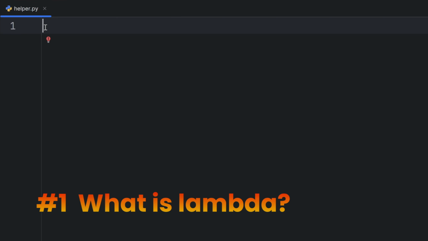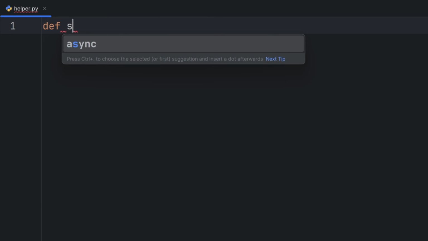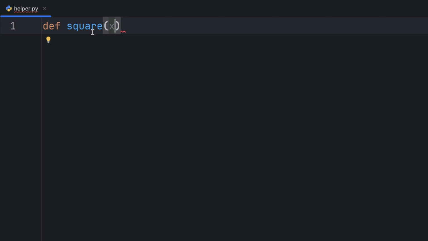Let's say I want to create a function that squares a number. I can write def, then write square, and for example pass x, the number that I want to square. To square it, I can write return x ** 2, and this will square my x.